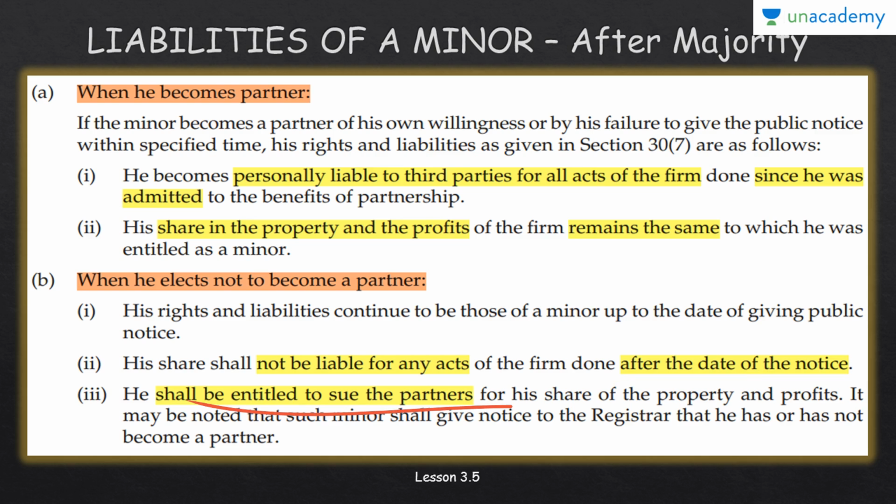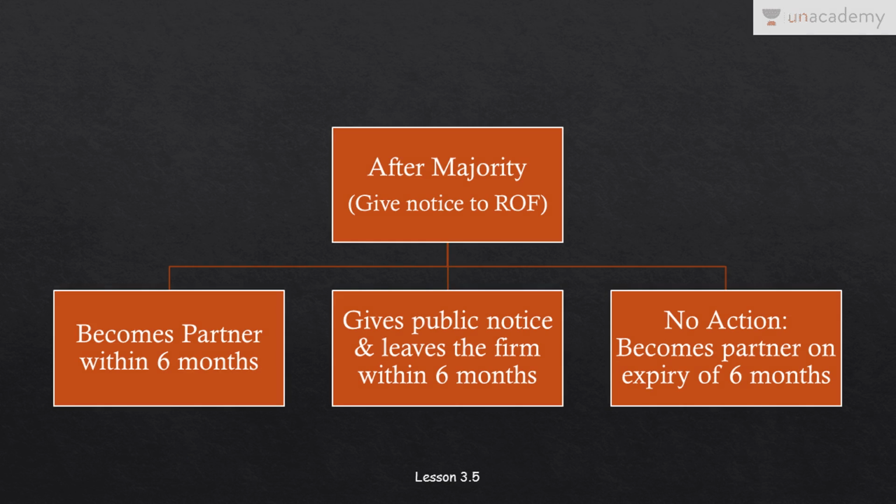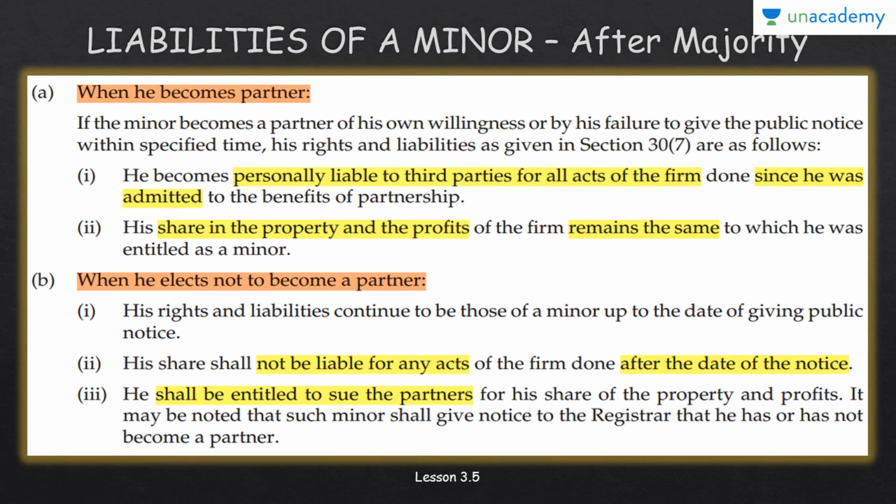And he shall be entitled to sue the partners for his share of property and profits. It may be noted that such minor shall give notice to the registrar that he has or has not become a partner. Now he has to specifically tell the registrar of firms, as we have already seen in this chart, that he has to give a notice after attaining majority to the registrar of firms. So the same point, he shall be entitled to sue the partners if there is a dispute, after attaining majority. Fine. So these were the liabilities of a minor when he becomes a partner and when he chooses not to be a partner.